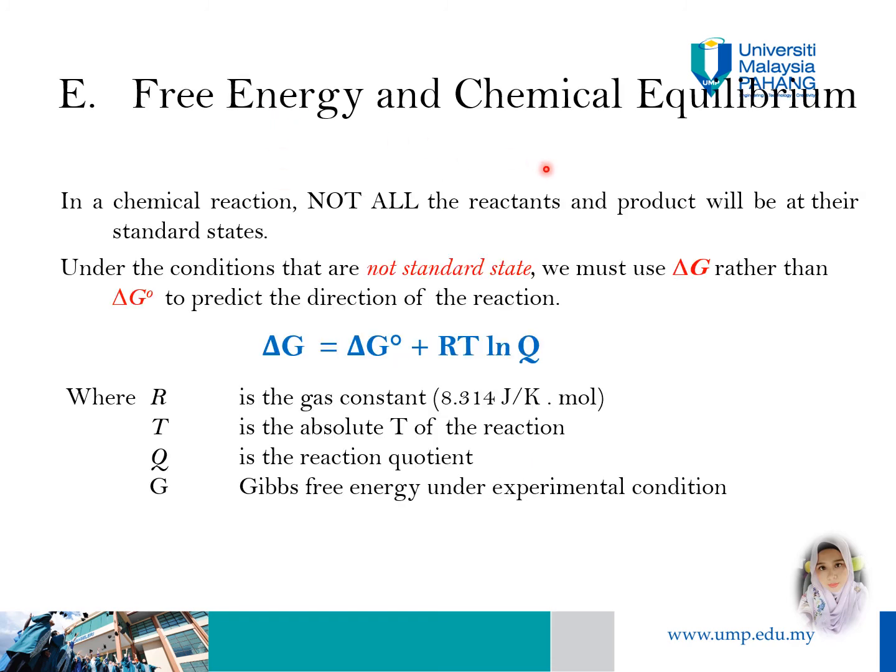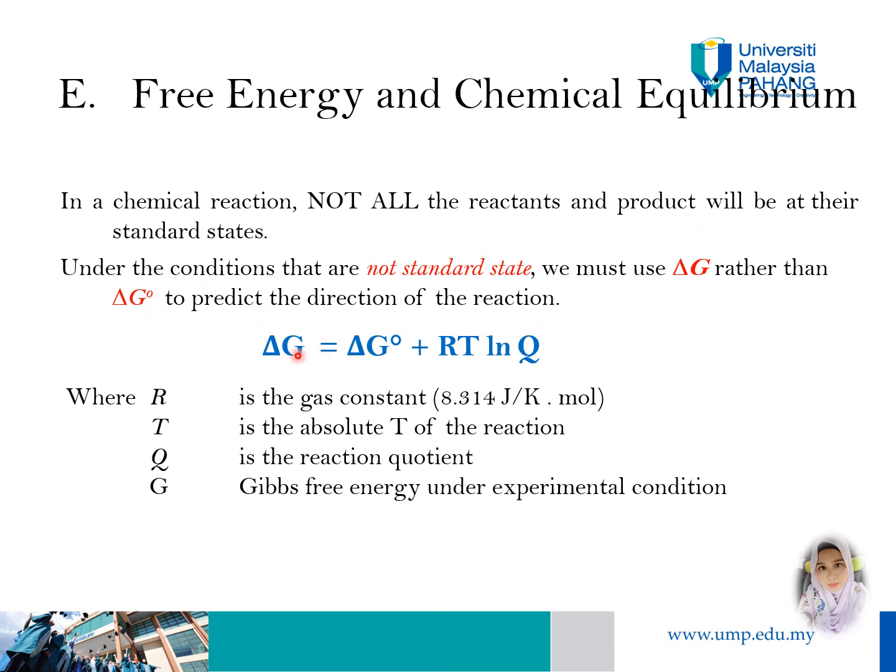Free energy and chemical equilibrium. In a chemical reaction, not all the reactants and products will be at their standard states. Standard state means that the reaction occurs at 1 atm and 25 degrees Celsius. Under conditions that are not standard states, we must use delta G rather than delta G naught to predict the direction of the reaction.